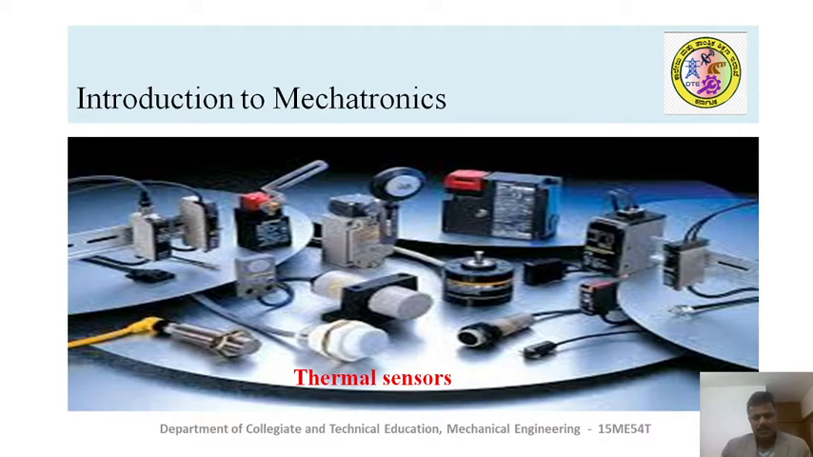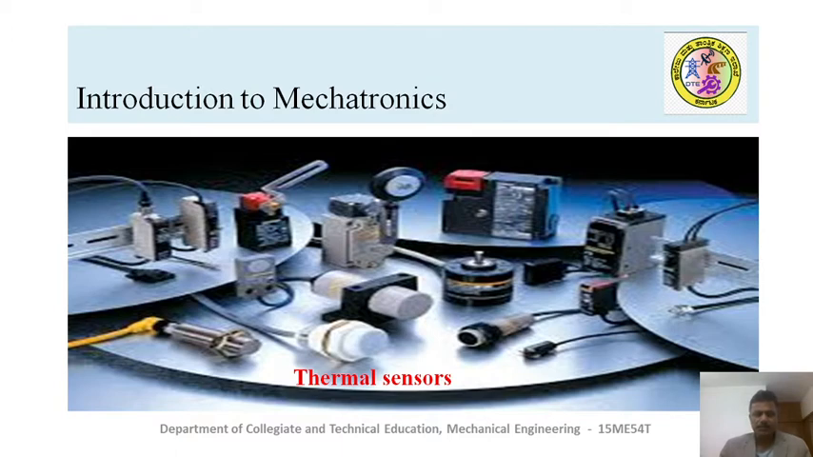These are the different sensors being used in mechatronic systems to measure temperatures. These sensors are of analog type or digital type. Some sensors sense the temperature and give the output in the form of a voltage or a current, which we call an analog signal. And some sensors sense the temperature and give the output in the form of digital numbers, zeros and ones, which we call digital signals.